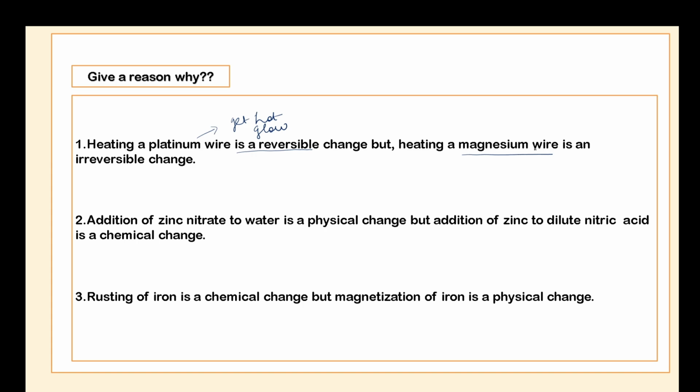But when we heat magnesium wire, it combines with the oxygen of the air to form magnesium oxide. A new product is being formed, hence it will be classified as a chemical change, and this change cannot be changed back to its original form. The original form was the magnesium wire, but this magnesium wire, when reacted with oxygen, produced dazzling white light and has formed a new product, that is magnesium oxide. Hence it will be an irreversible change.